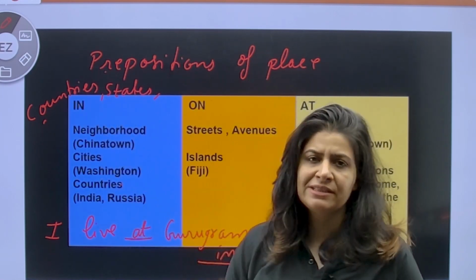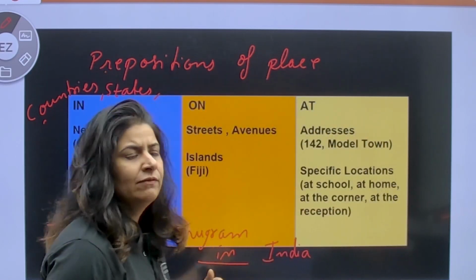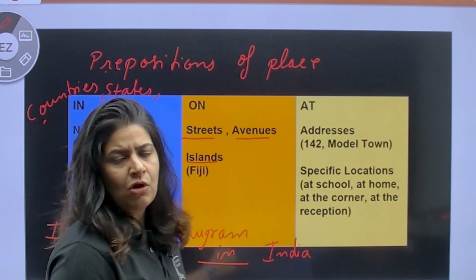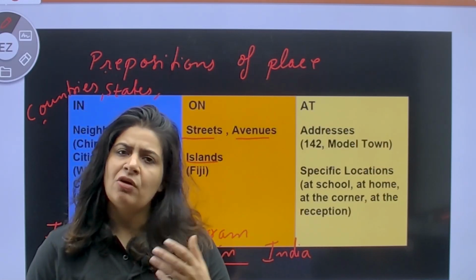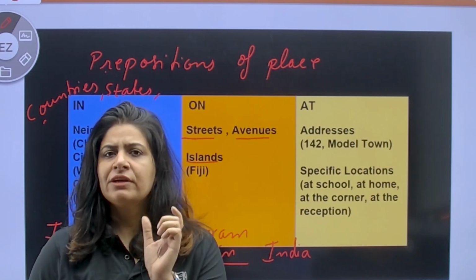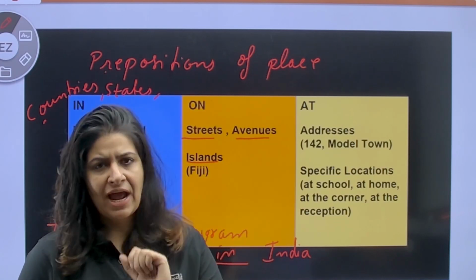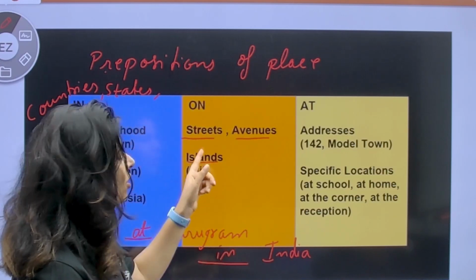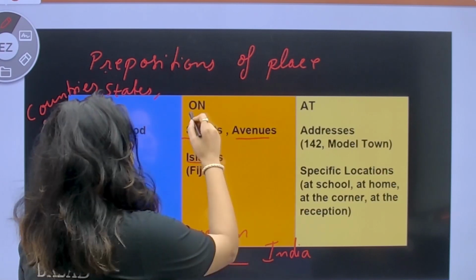So this was the first concept, where you have to use in as a preposition of place. Next is on. For streets and avenues and islands, we always use on. Like you must have heard there is a street in London called Oxford Street. So what will you say? On Oxford Street, not at Oxford Street. So whenever the word street or avenue is mentioned, you have to always use on, not at. Okay, so make a note of this one. Whenever street is mentioned, avenue is mentioned, or islands are mentioned, like on Fiji, always use the preposition on.